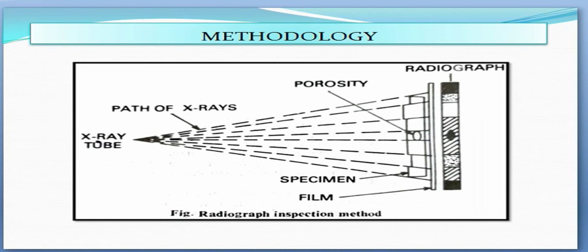When inspection involves viewing the image on a fluorescent screen or image intensifier, the radiographic process is termed fluoroscopy. When electronic instruments are used to measure the intensity of radiation, the process is termed radiation gauging.